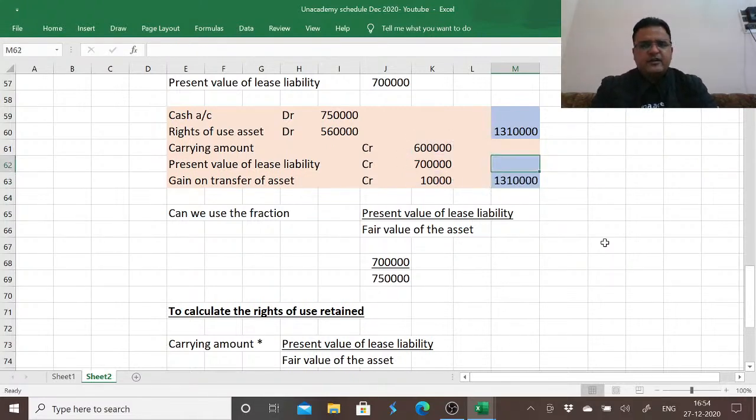So we have been successful in recognizing the sale, recognizing right of use asset retained, that is leased back, de-recognizing the carrying amount and replacing it.